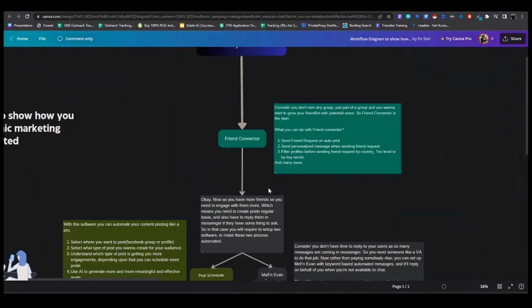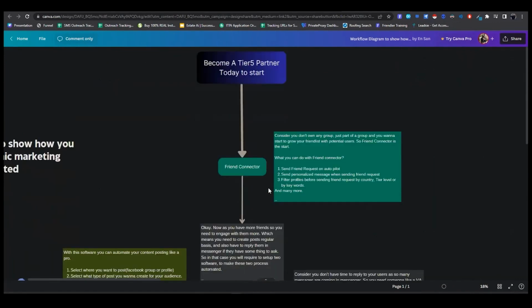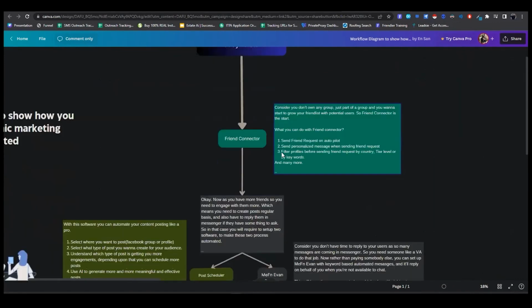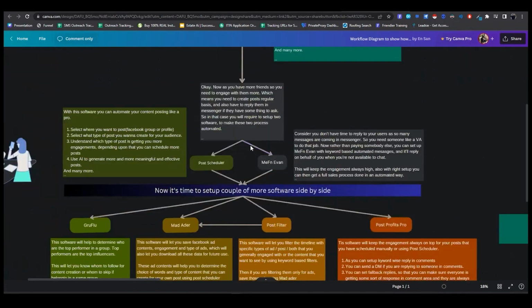Yeah, I have all this software, but I only use Friend Connector. Right. So now as you are using Friend Connector, you know that it can send a friend request, a message also, and then filter data. Now you need Post Scheduler and Maven even after that, for the setup.